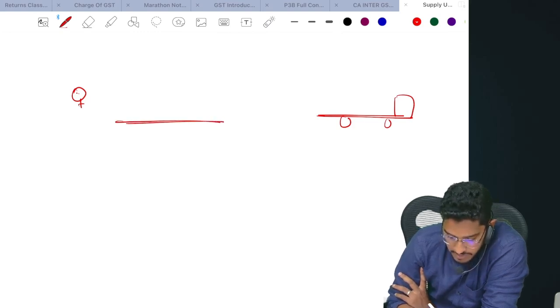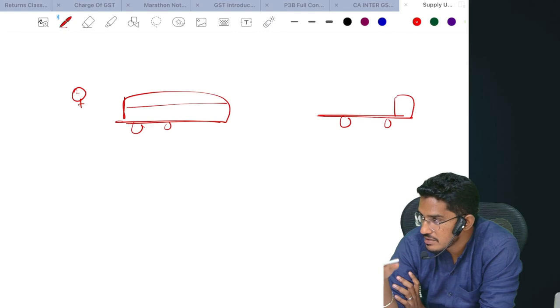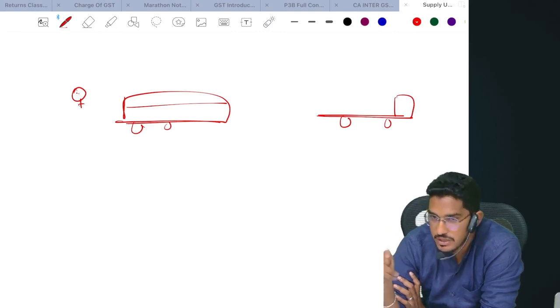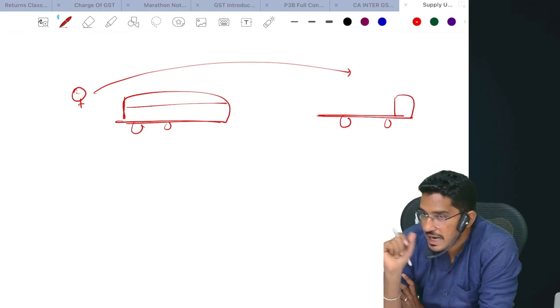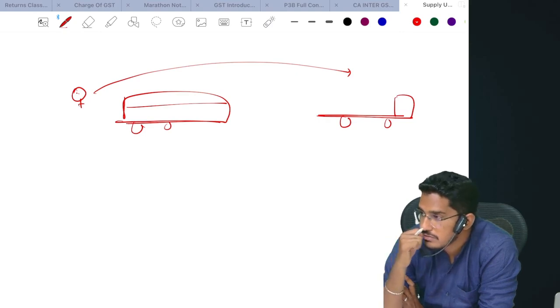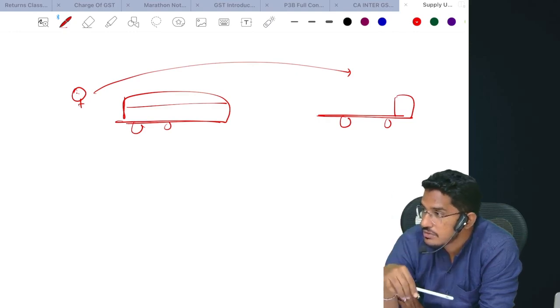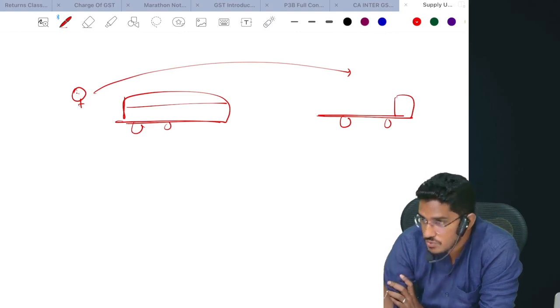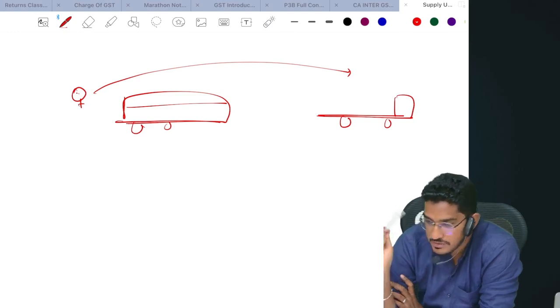Now what these people will do is convert this structure like this. They will add the material, whatever iron, seat covers, everything. Along with that, they provide service also. Whatever service they are providing, we call it the bus body building activity. In this bus body building activity, goods are involved and services are also involved. How should it be treated? You can treat it under para 3 of Schedule 2, which says treating or performing an activity on others' goods. So this will be treated as supply of services. Bus body building activity will be considered a supply of services.